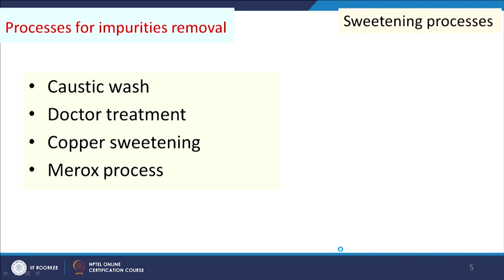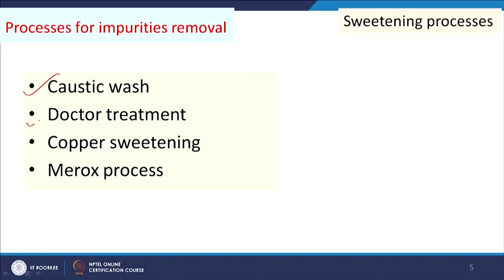Now, we will see how these compounds can be removed. We will first discuss how sulfur can be removed, and for the removal of sulfur compounds a number of methods have been reported and used. Those are caustic wash, then doctor treatment, then copper sweetening and the Merox process, which is the advanced one. We will discuss all these processes.